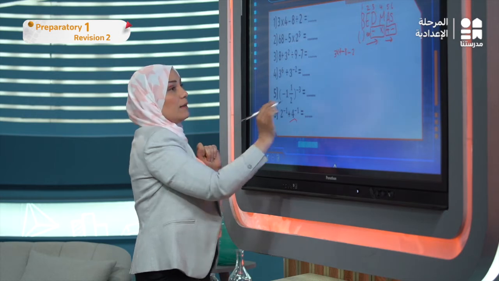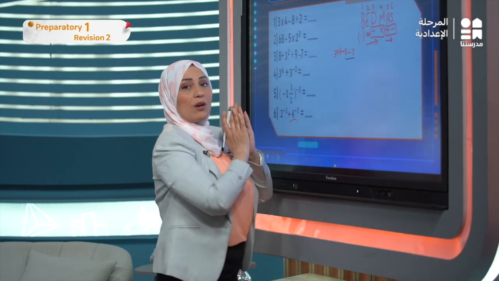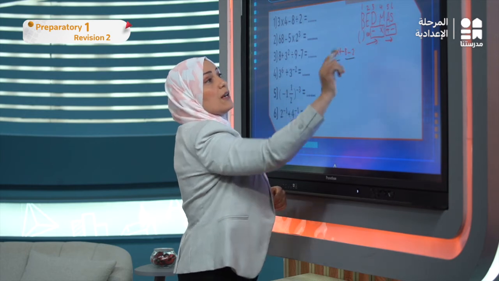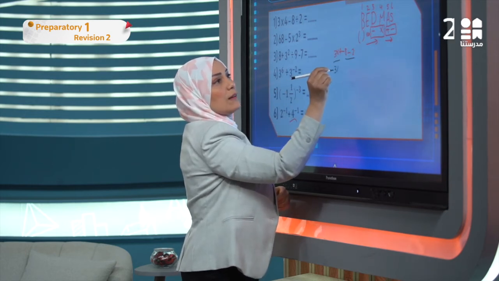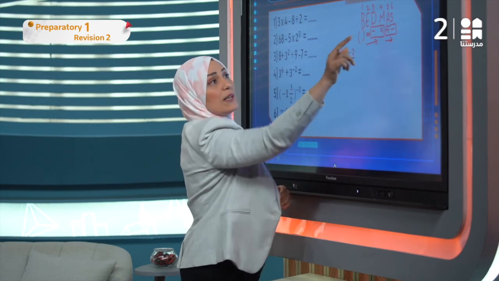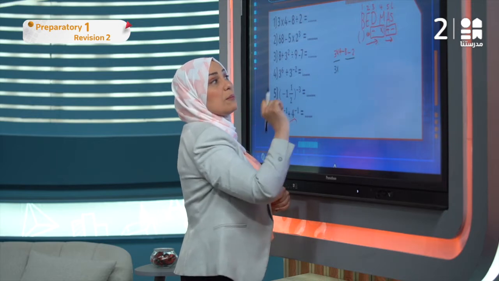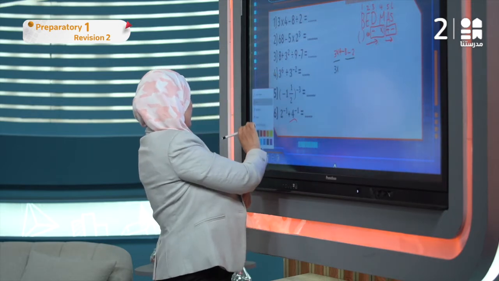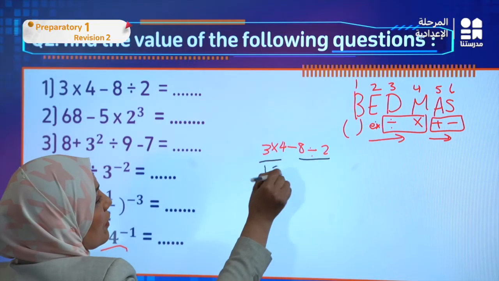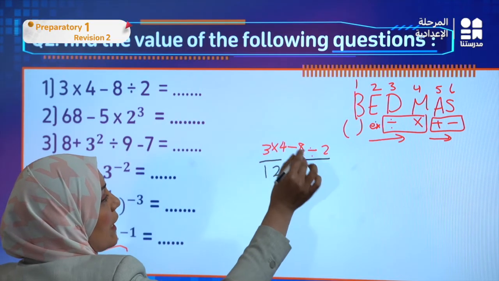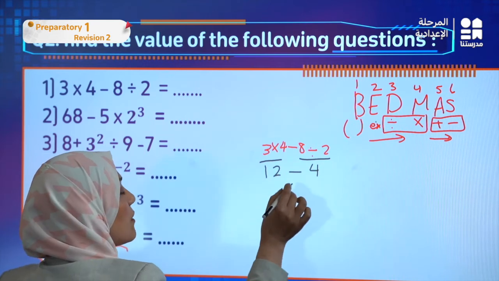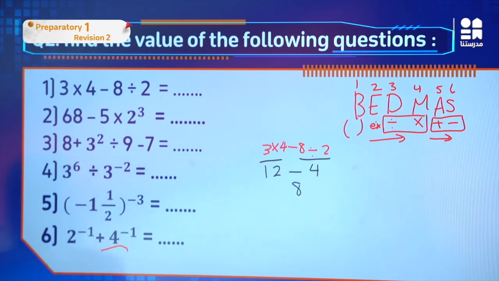I'm going to underline the division and keep the others as they are. Here we have division and multiplication, so I'm going to do the division and the multiplication also, because we have the same priority. So 3 times 4 equals 12, minus 8 divided by 2 equals 4. And 12 minus 4 equals 8. So the correct answer is 8.